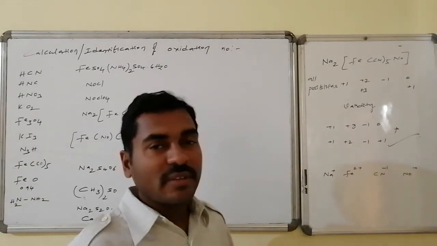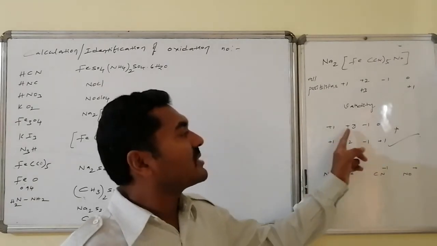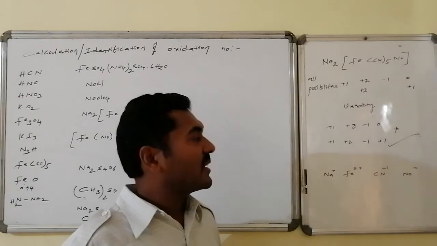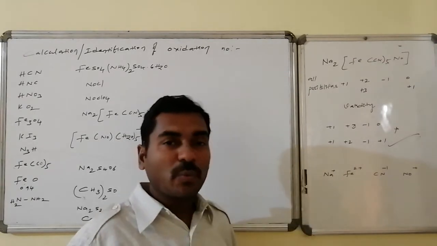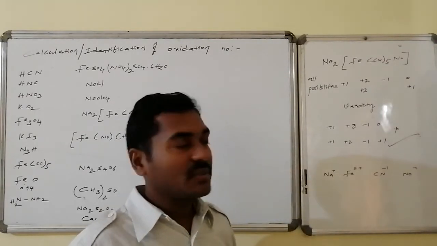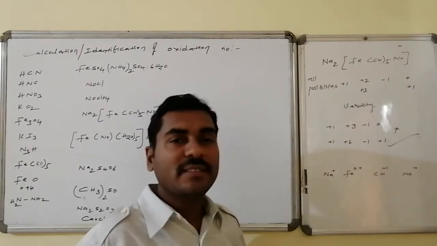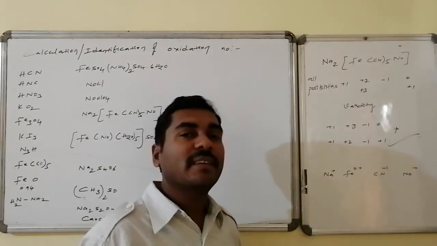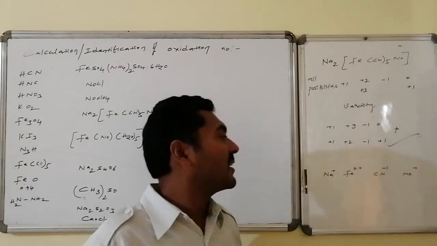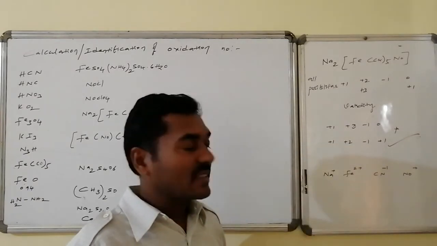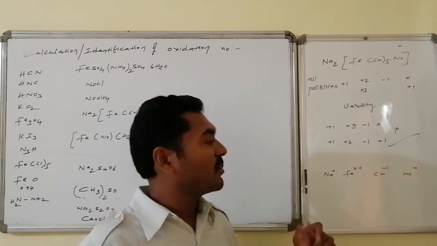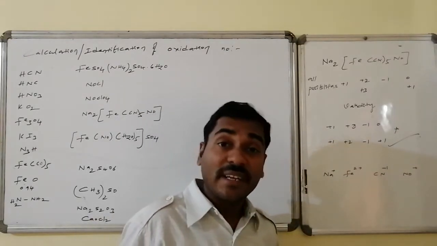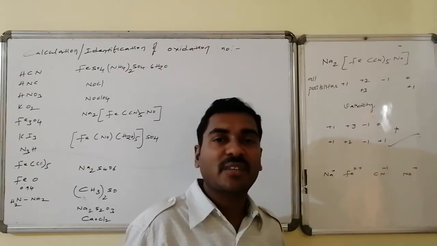Out of all possibilities, with sodium +1, if Fe3+ then nitrosyl should be 0, whereas if Fe is 2+ then nitrosyl should be 1 unit positive. Experimental evidence reveals that in this Na2[Fe(CN)5NO], nitrosyl is present in the form of the nitrosylium cation. Hence the oxidation numbers are sodium +1, Fe +2, cyanide -1, as well as nitrosylium +1.